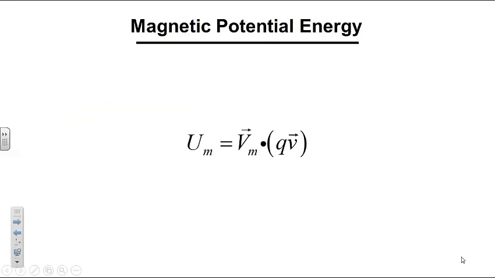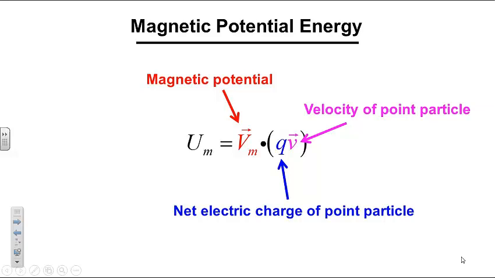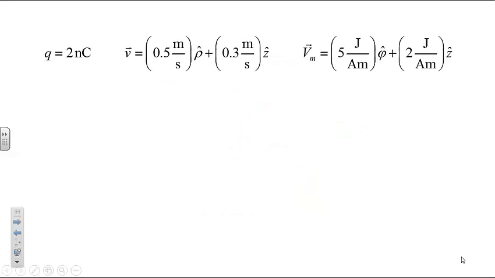This is the equation for the magnetic potential energy of a moving charged point particle in an external magnetic potential. It depends upon the net electric charge of the point particle, the velocity of the point particle, and the magnetic potential through which the point particle moves. We can use this equation to determine the magnetic potential energy of a 2 nanocoulomb charge moving with this velocity through this magnetic potential.